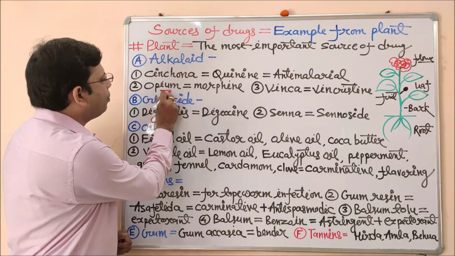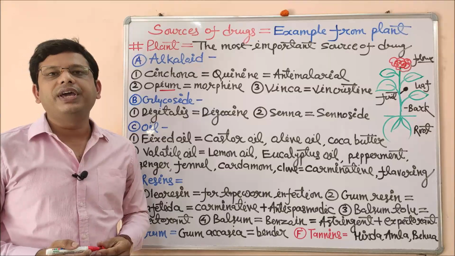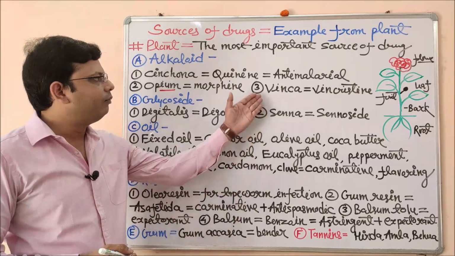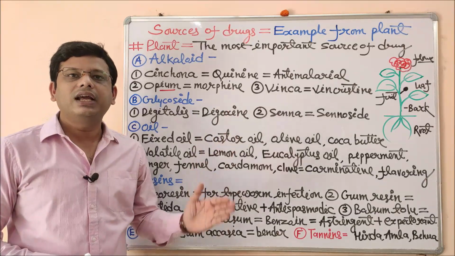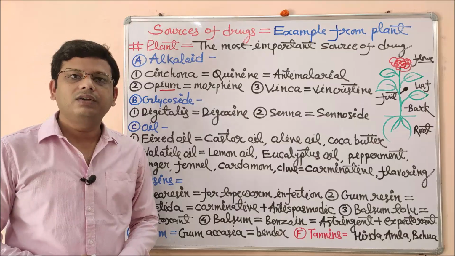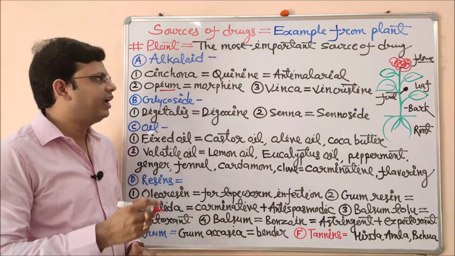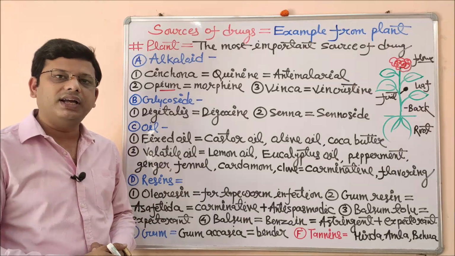Now next is opium. From opium we can derive morphine, which is a very potent analgesic drug, and from vinca, that is obtained from the Vinca rosea plant, as I have shown you the plant, we can derive the anti-cancer drugs vincristine and vinblastine from Vinca rosea leaf and other parts.